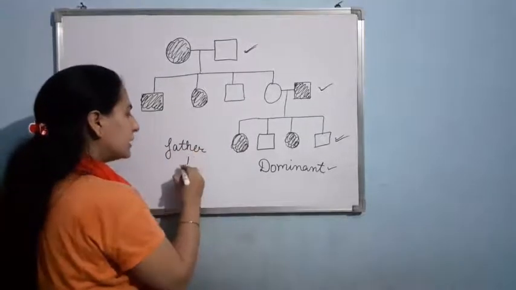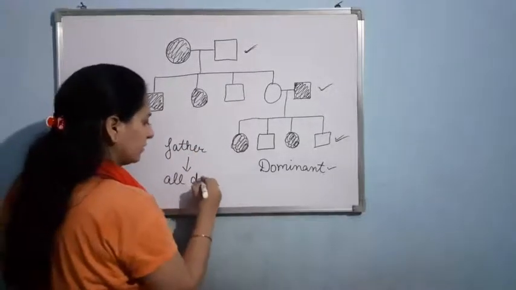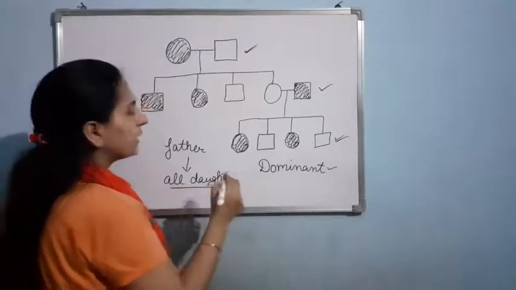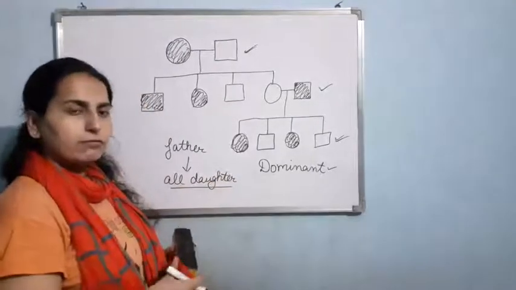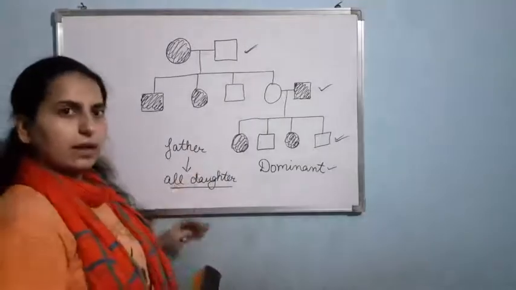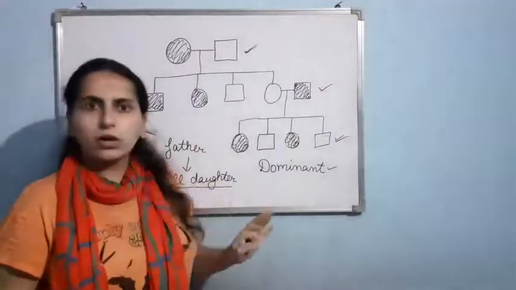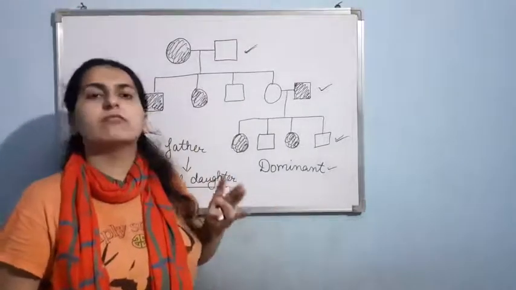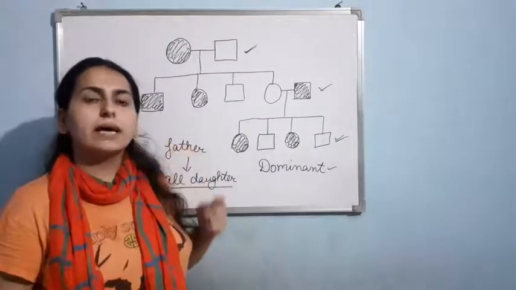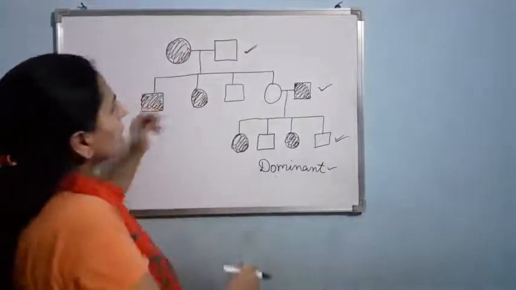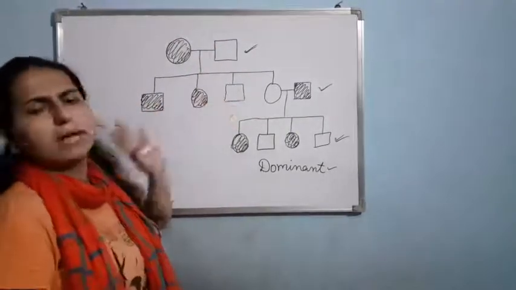If all the daughters are affected, then the trait is X-linked dominant for sure. If the father is affected and as a result all the daughters are affected, the sons will not be affected, all the daughters will be affected, then the trait will be X-linked. Now just see here. Here the father is not affected, so I can't apply this rule.